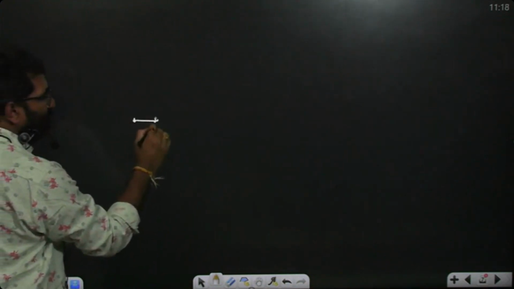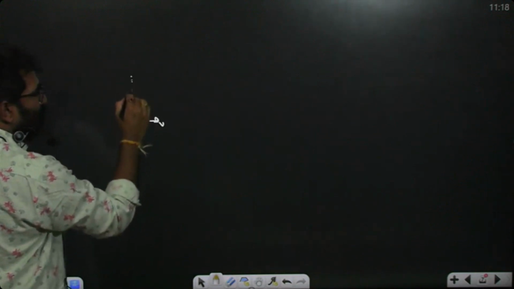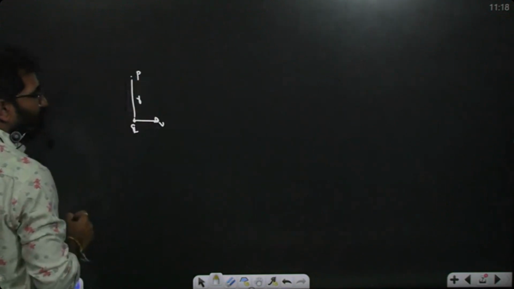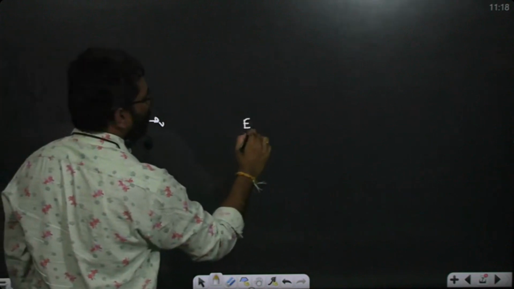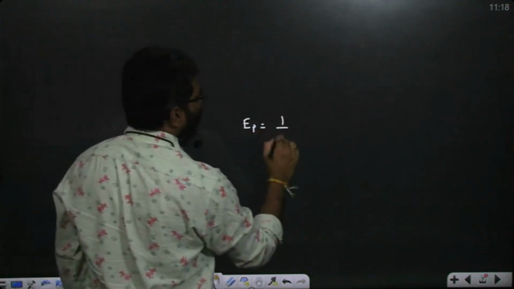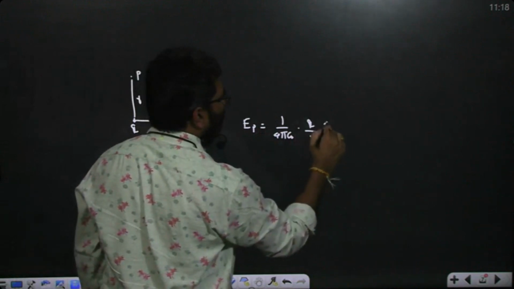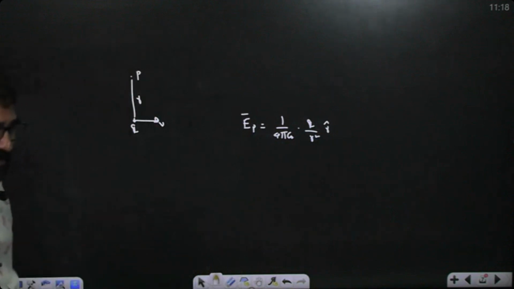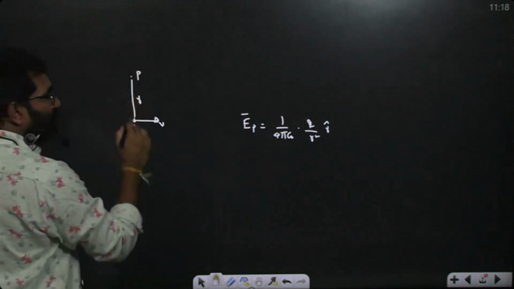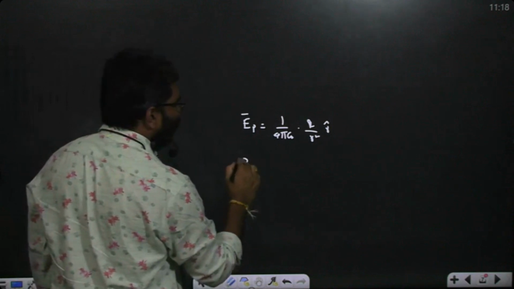Now you know how to calculate. Now what is the relation between the electric field and magnetic field created by the moving charges? Now suppose this charge is Q but moving with speed V, and at a point P at a distance R. Electric field at point P is what? 1 by 4 pi epsilon naught Q by R square along radial direction. Now, but at P magnetic field is what? Magnetic field at point P is defined as what?